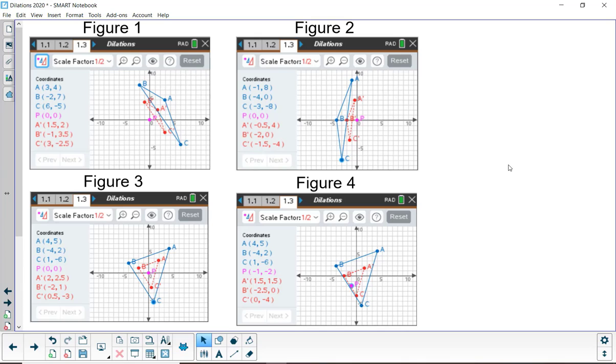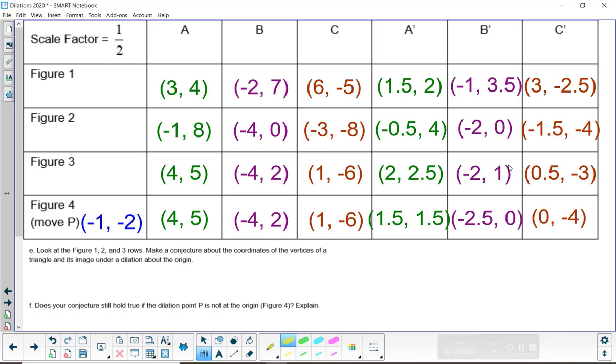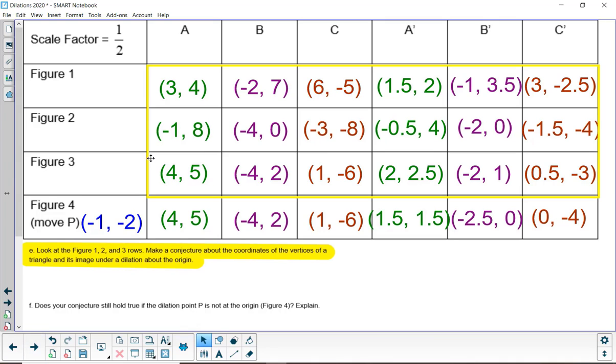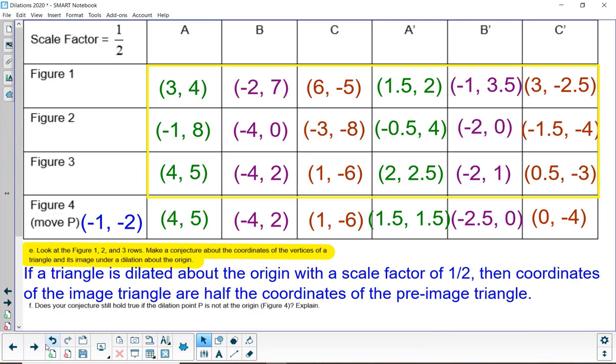So here are the 4 figures. In case you didn't get the coordinates into the table, press pause as needed. And here is the completed table. Part E asks us to look just at the figure 1, 2, and 3 rows and make a conjecture about the coordinates of the vertices. So press pause and do that now. And the conjecture: if a triangle is dilated about the origin with a scale factor of 1/2, then the coordinates of the image triangle are half the coordinates of the pre-image triangle.